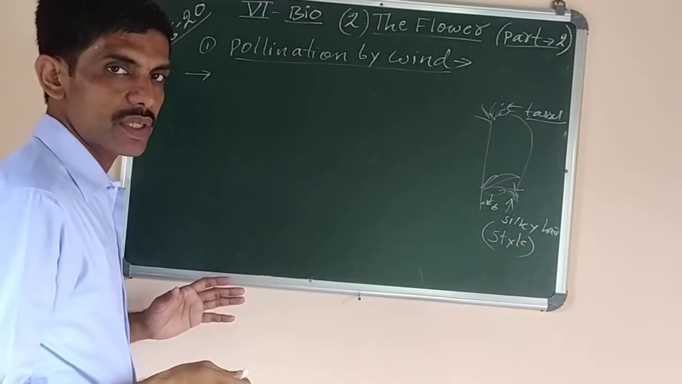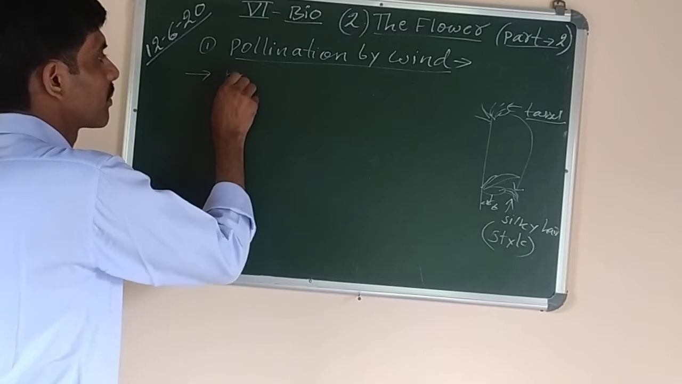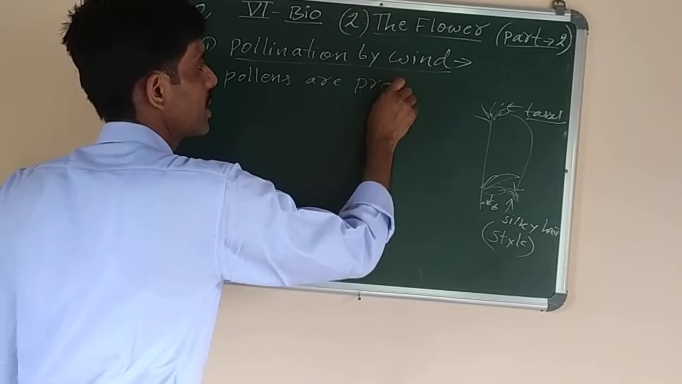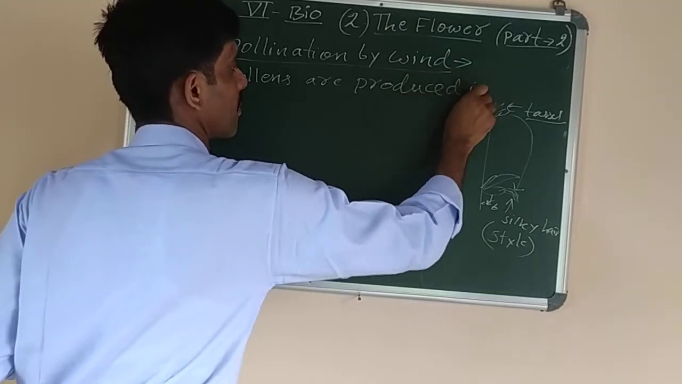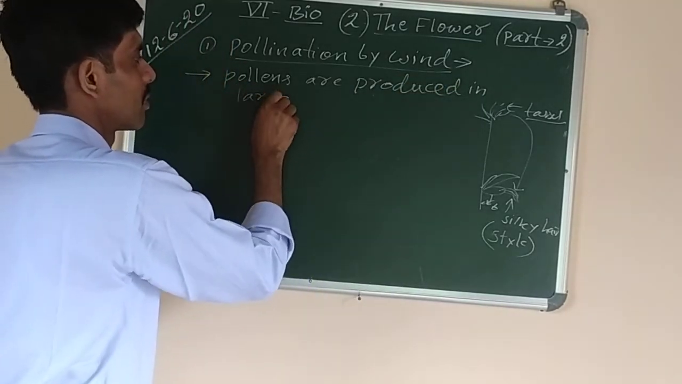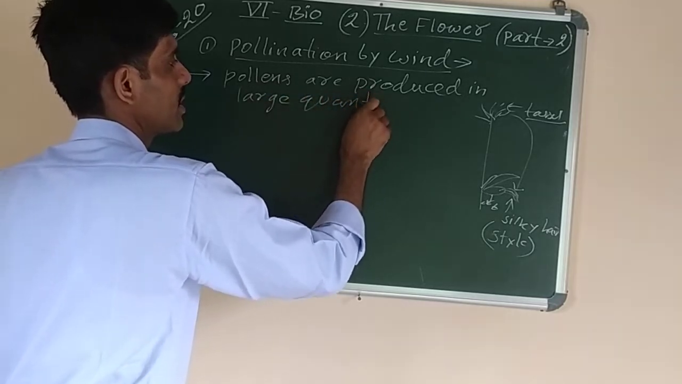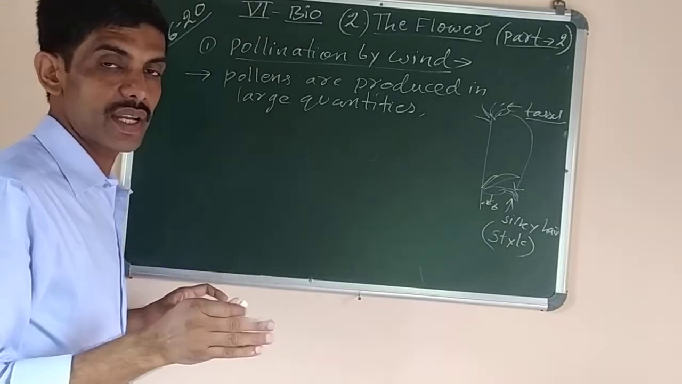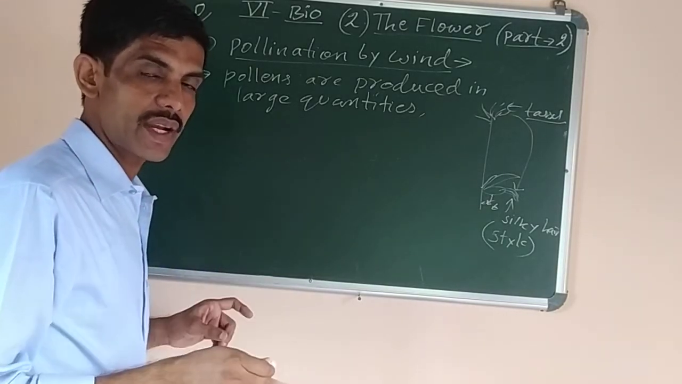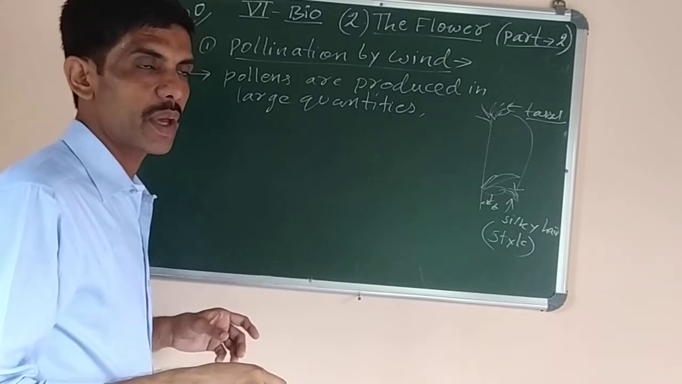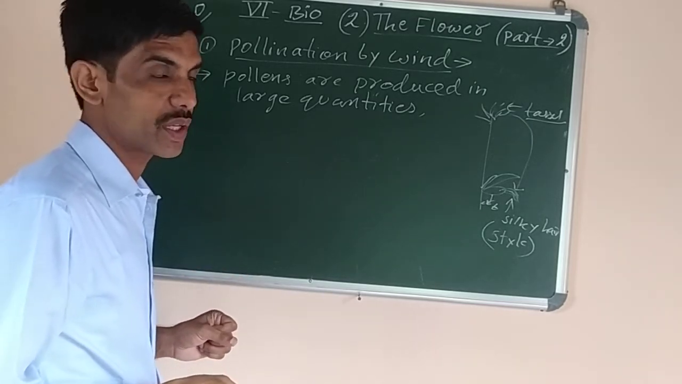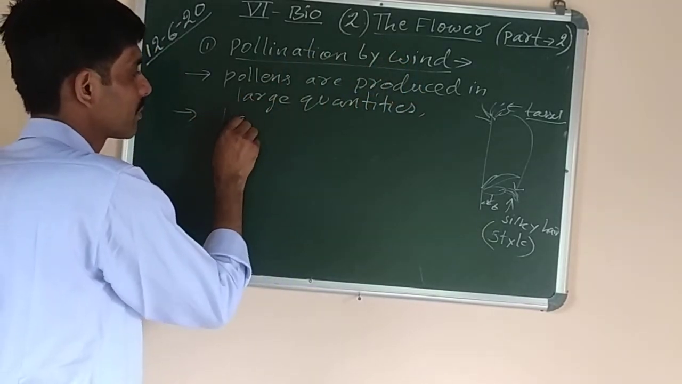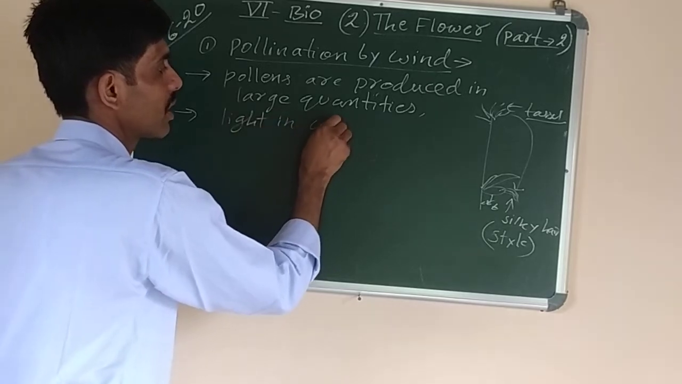In wind pollinated flowers, the pollens are light in weight. Pollens are produced in large quantity because in large quantities most of the pollens are wasted when they are carried by the wind. It's not necessary that the pollens will land on the specific flower. They may land anywhere, and that will cause wastage of pollen grains. And since they are carried by the wind, they are light in weight.